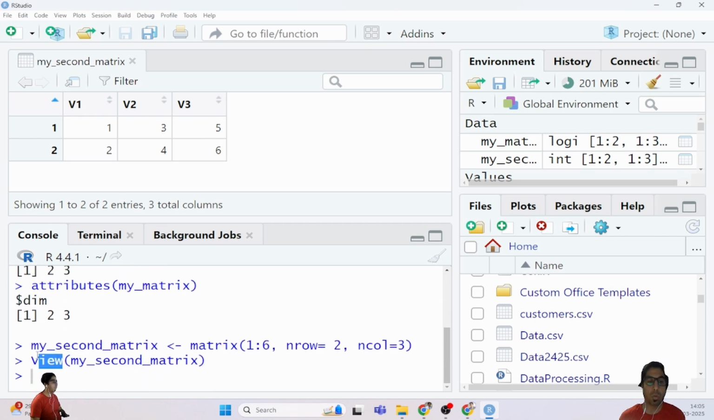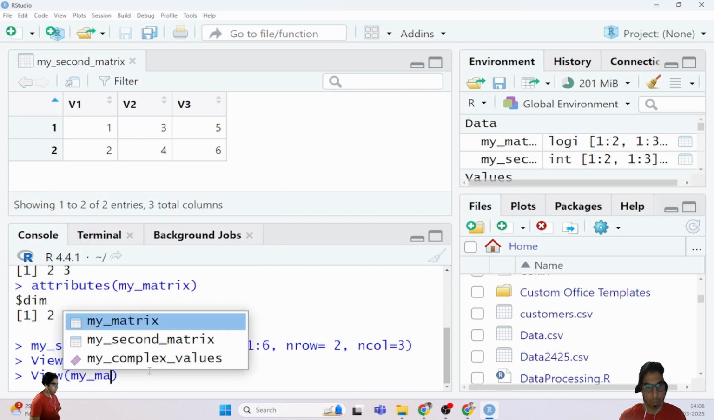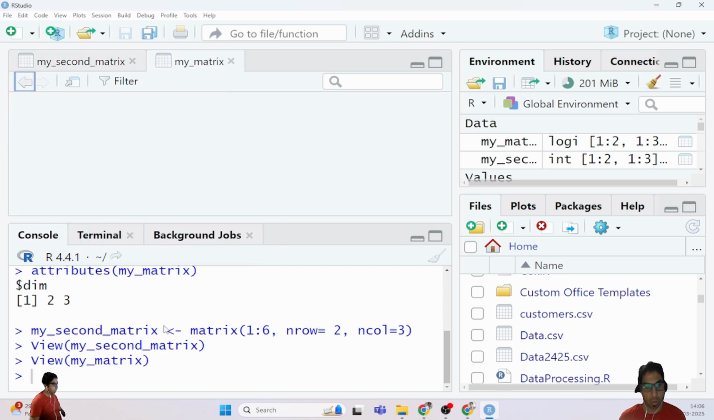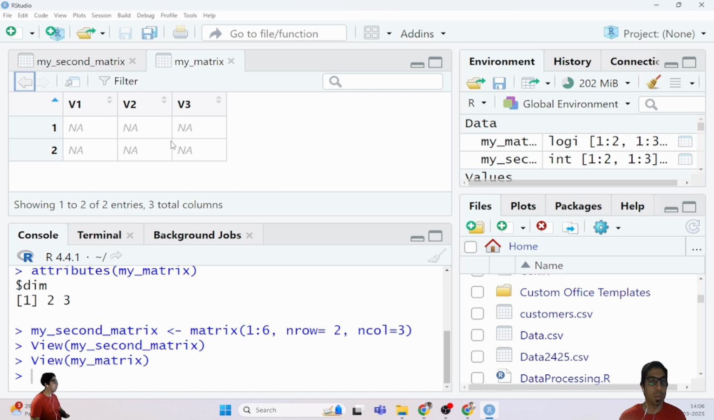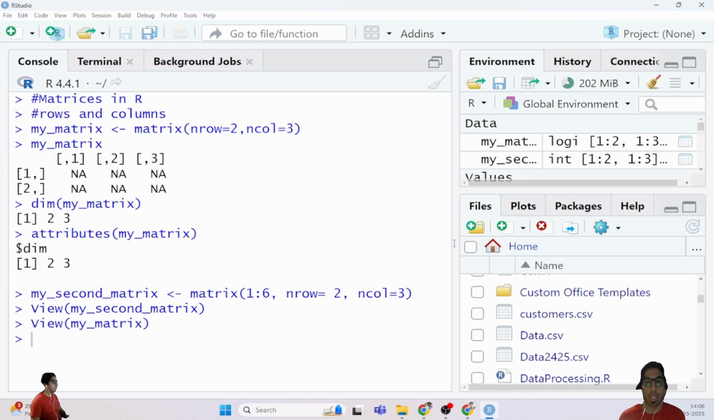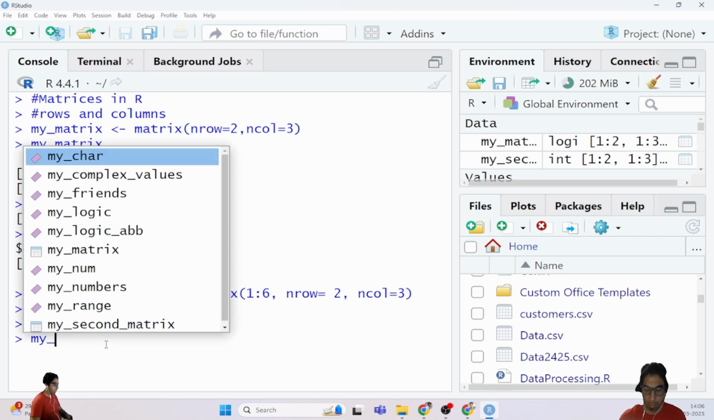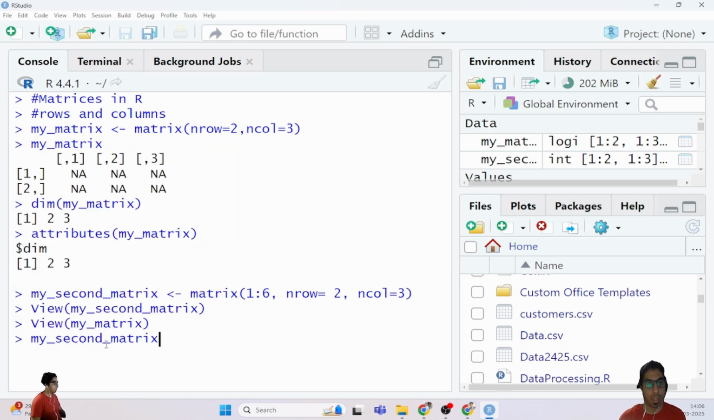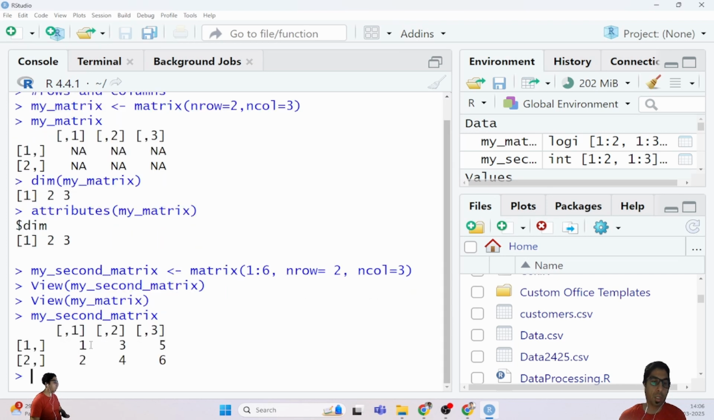So here a command you can also use, that is view my second matrix, or maybe directly view my first matrix. So what was the name of my first matrix? My matrix. So if you want to see that, automatically it will give me this. So all the values are nothing but NA. I'm just removing it so that you can get an idea what kind of things we are talking about. If you want to directly see that matrix, we can use print my second matrix, or you can simply type in the console my second matrix. It automatically reflects that.